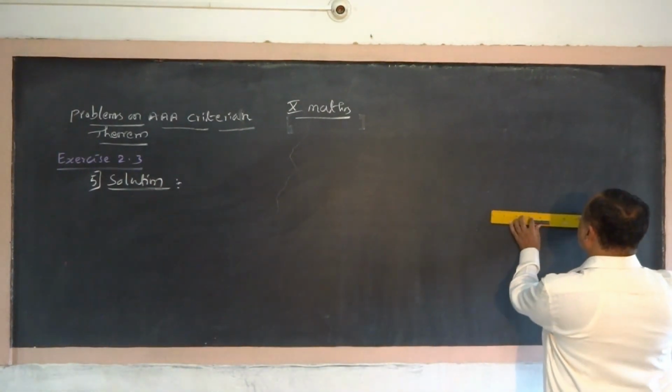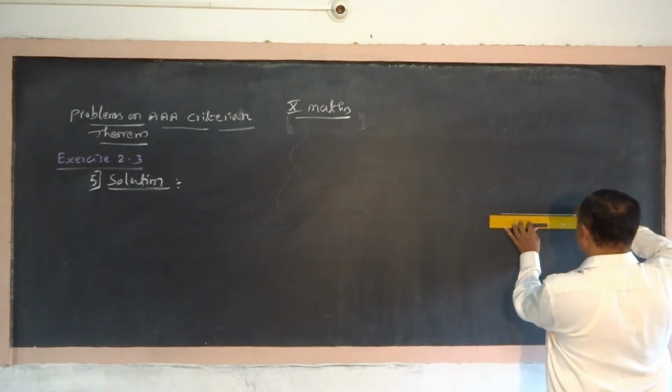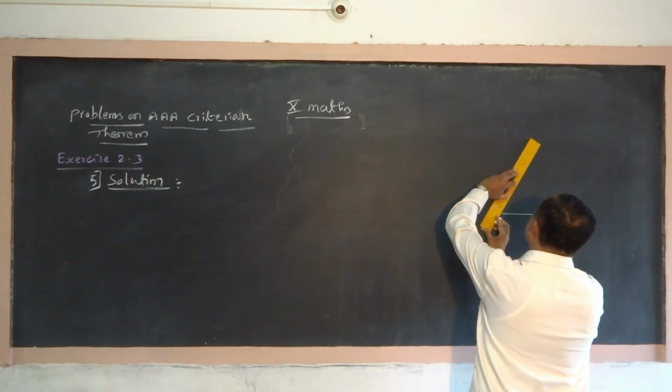Consider a triangle PQR. Take a triangle PQR.